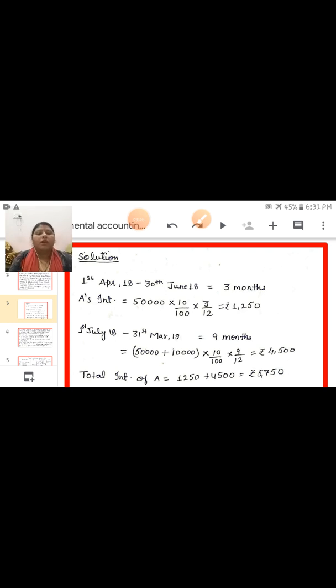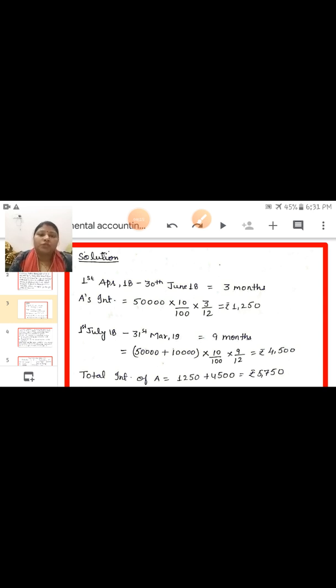Children, first of all, what is the business start date? 1st April 2018. And A introduced additional capital on which date? 1st July 2018. So, first of all, we have to calculate the interest up to 30 June 2018, because on 1st July 2018 additional capital was introduced.